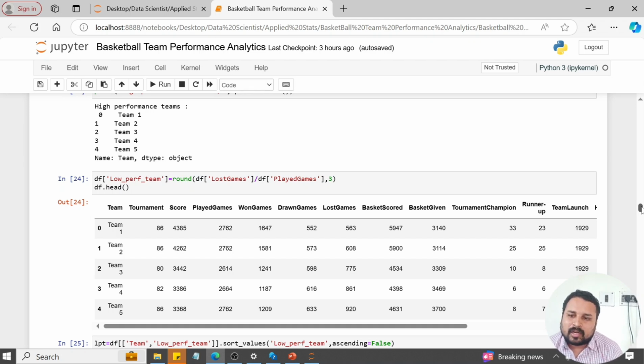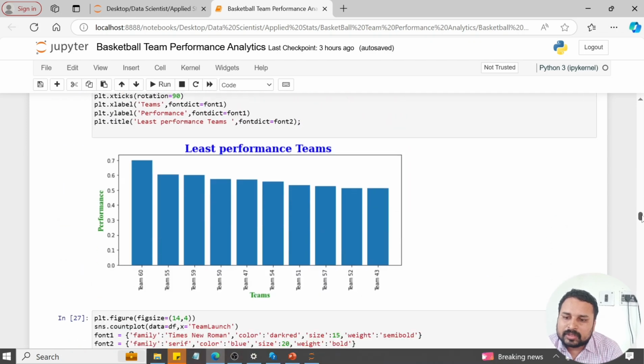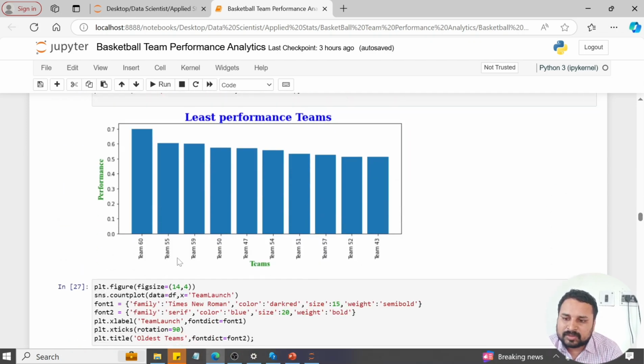And I want to do some more analysis, like what is the lowest performance team. That is, which team lost the most games compared with all played games. Based on that, I did this, and the lowest performance teams are team 60, team 55, 59, all those.